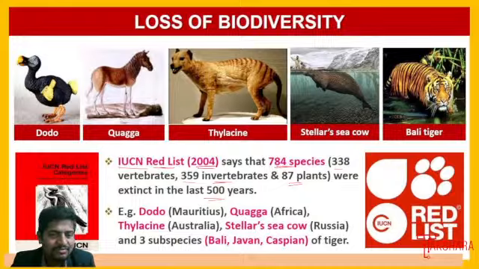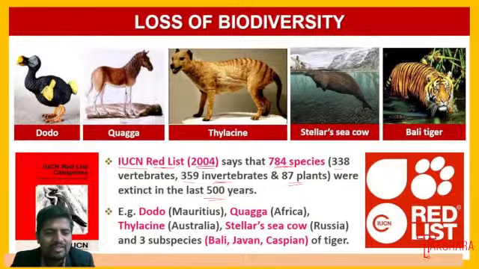According to the status of 2004, nearly 784 species have been completely eliminated from the biosphere, including some vertebrates, invertebrates, and a variety of plant species.